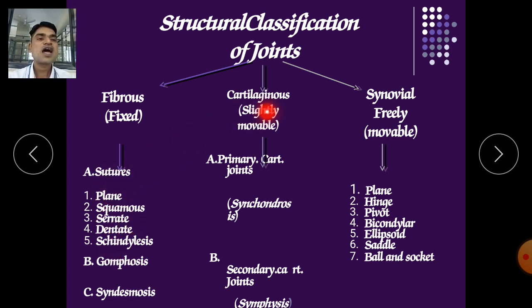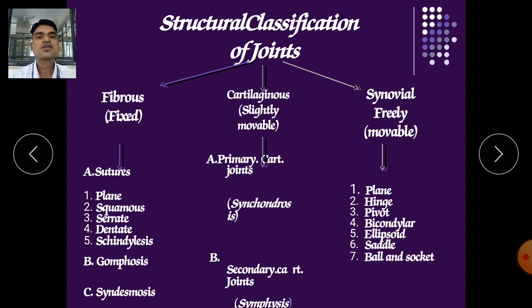Second is the cartilaginous joint. It is slightly movable. In that, again there are two types. One is primary cartilaginous joints, also called synchondrosis, and second is secondary cartilaginous joints, also called symphysis. And third and the main category is called synovial joint. It is freely movable, and it has seven types: plane joint, hinge joint, pivot joint, bicondylar joint, ellipsoid joint, saddle joint, and ball and socket joint.